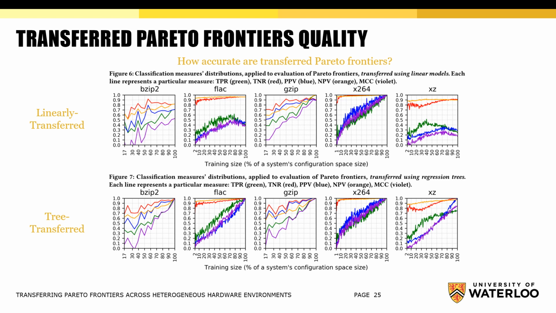Although linear regression demonstrated strong results for transferring prediction models of some software systems, figures clearly show that regression trees completely outperform linear models for majority of software. This difference is especially strong for FLAC and XZ software systems.